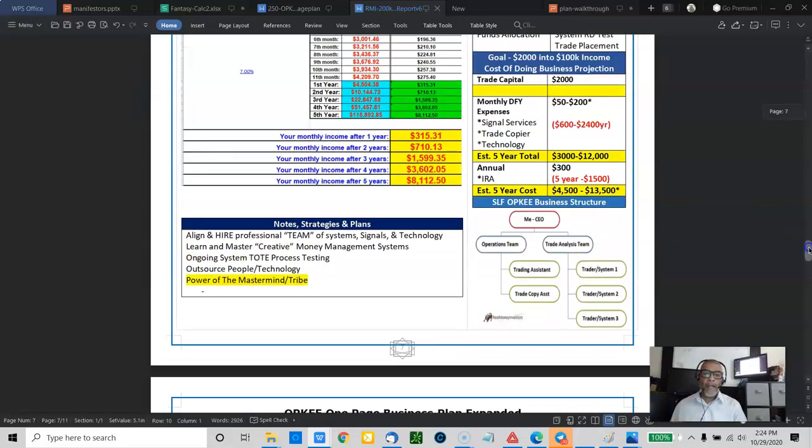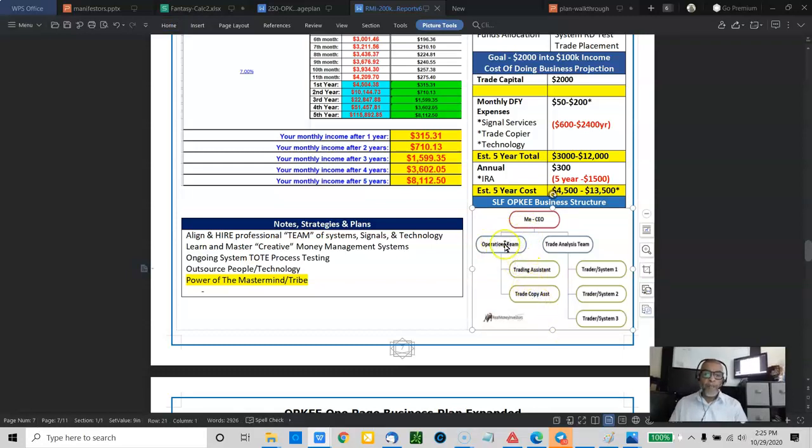I remind myself that I am working it as a team. This is my structure. Me, I'm the CEO. I make all the decisions. I pretty much approve all the trades. I may have an operations team, which I do. I have someone who actually does a lot of the research for me, gets back to me, and then I can make decisions based on their research. Really, really simple, guys. I have a trading assistant, and that's only one.